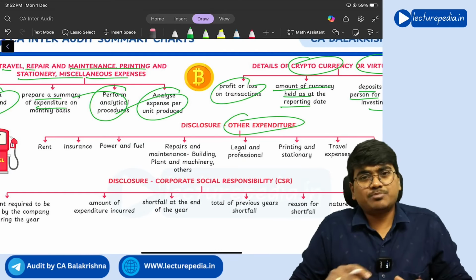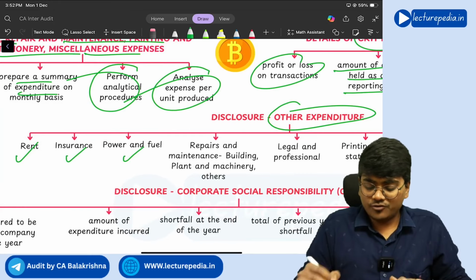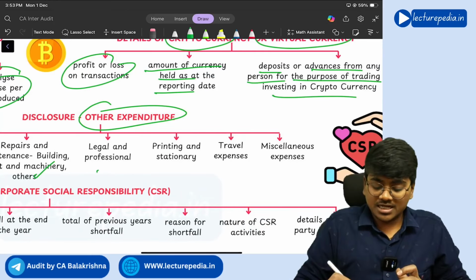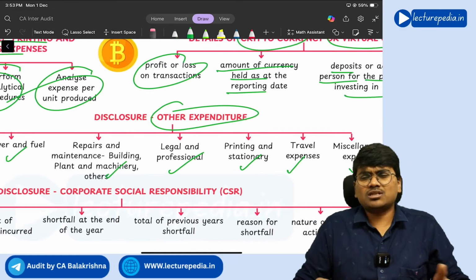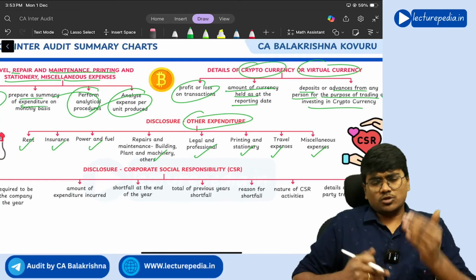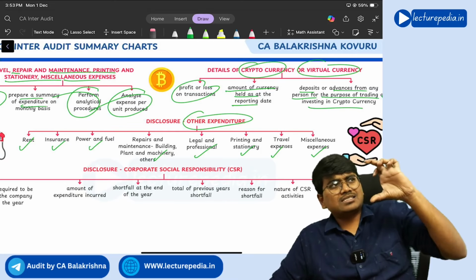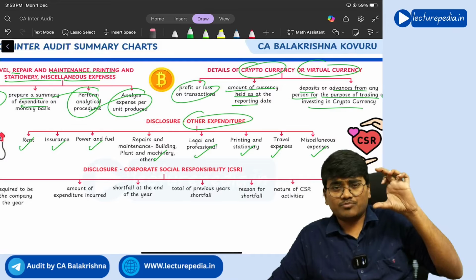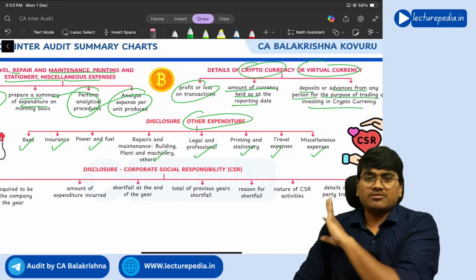Next, other expenditure. So what other expenditure will you disclose? Rent, insurance, power and fuel, repairs and maintenance, legal and professional, printing and stationery, traveling expenditure, miscellaneous expenditure. These are the other expenditures that you will disclose. Basically, in the notes to the profit and loss statement, the last, other expenses, will be there. In that other expenses note, these other expenses will come.